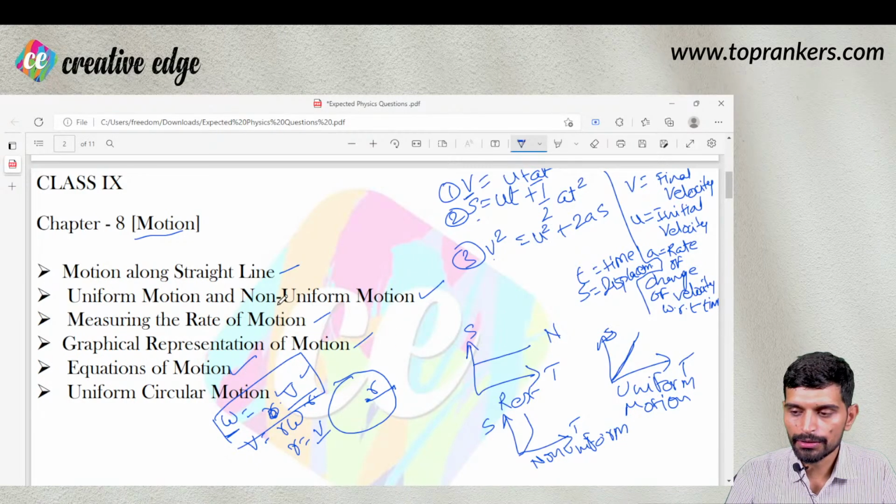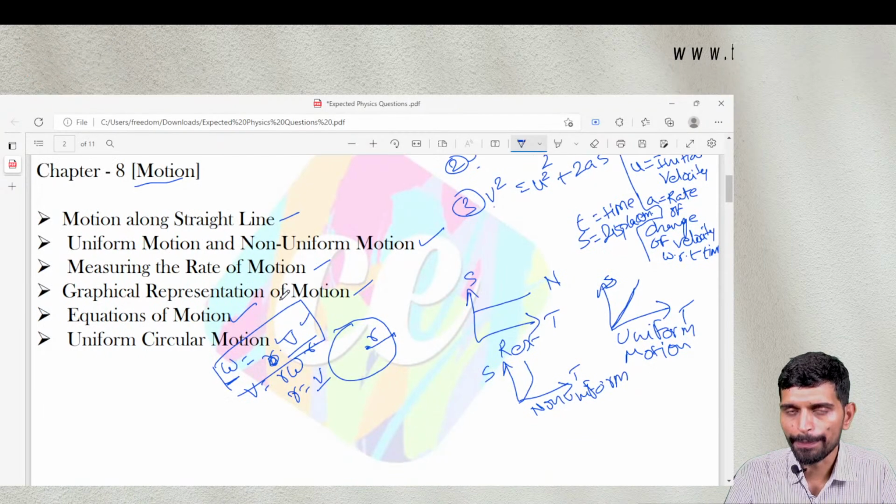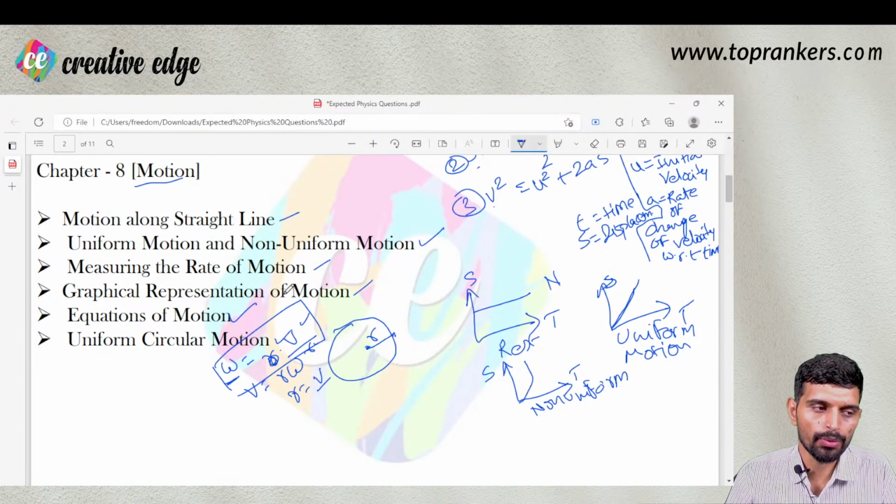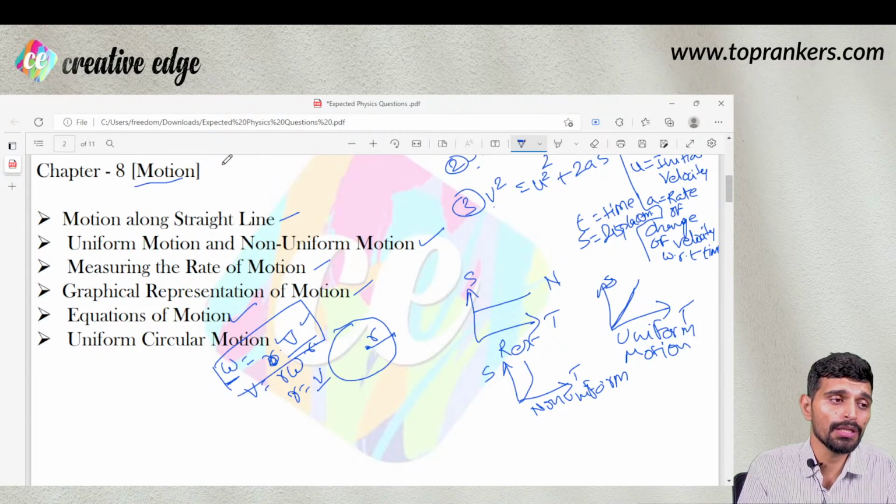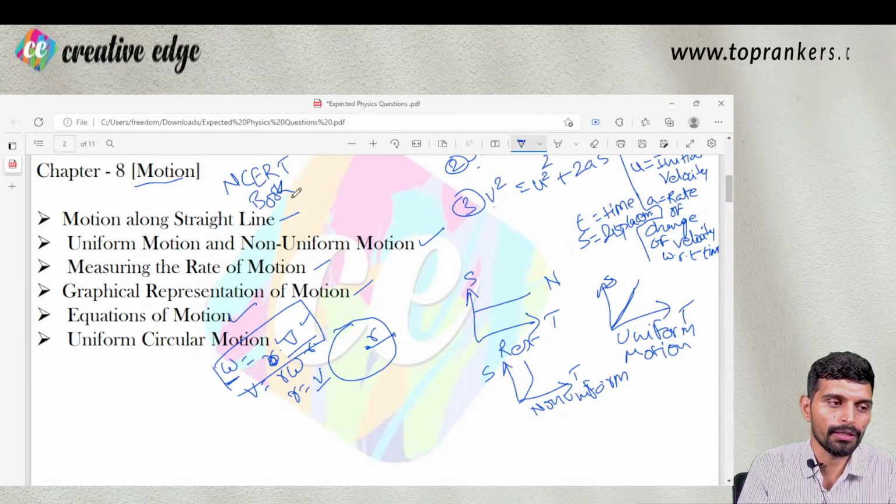So these are the topics, and these are the possible questions that could be there from class 9 chapter 8 as per NCERT. These chapters are as per NCERT books, NCERT book, right?